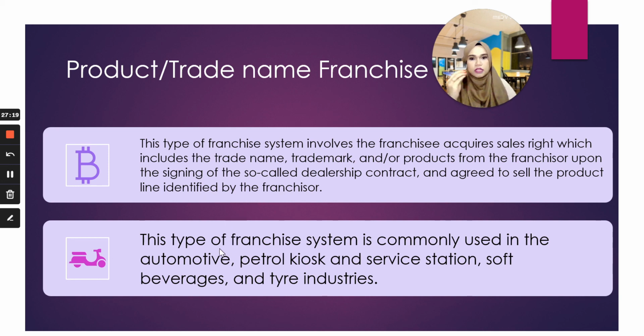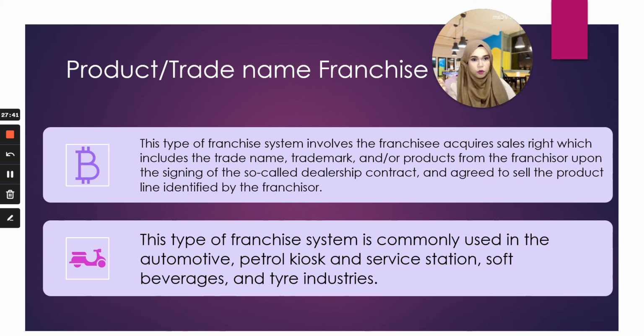This one is commonly used in automotive, like selling cars. So if you want to sell Proton cars, for example, you become the dealer. That is a franchise under product or trade name. Or petrol kiosks like Petronas or Shell, right? Soft beverages like Coca-Cola, for example.